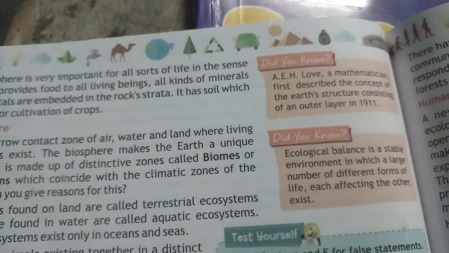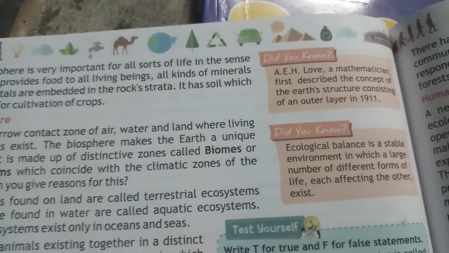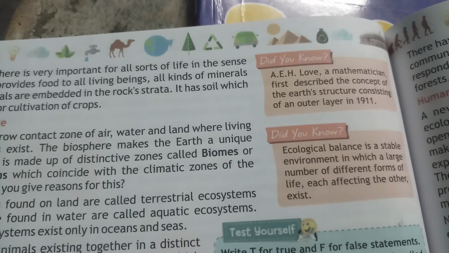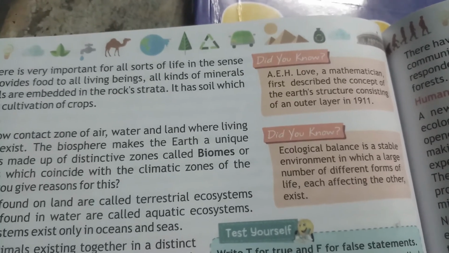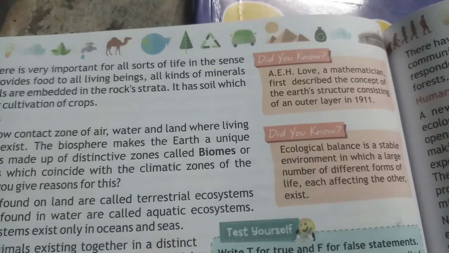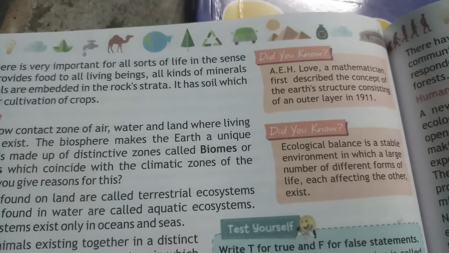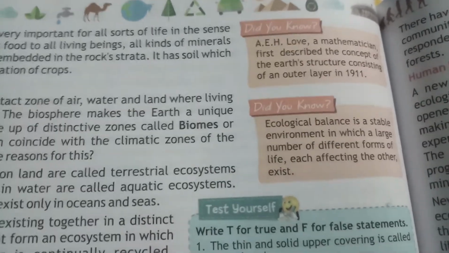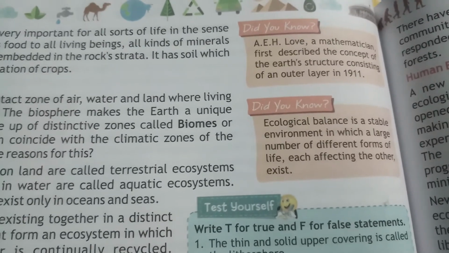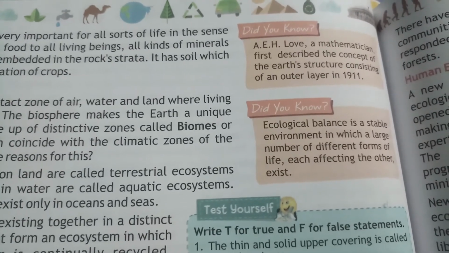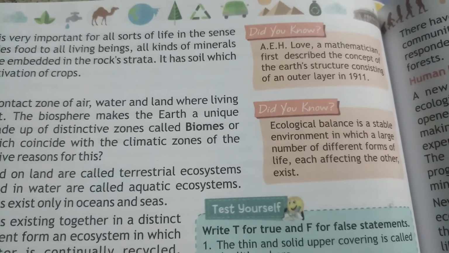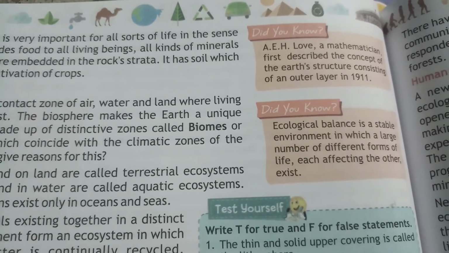Then, ecological balance is a stable environment in which a large number of different forms of life affect each other's existence.